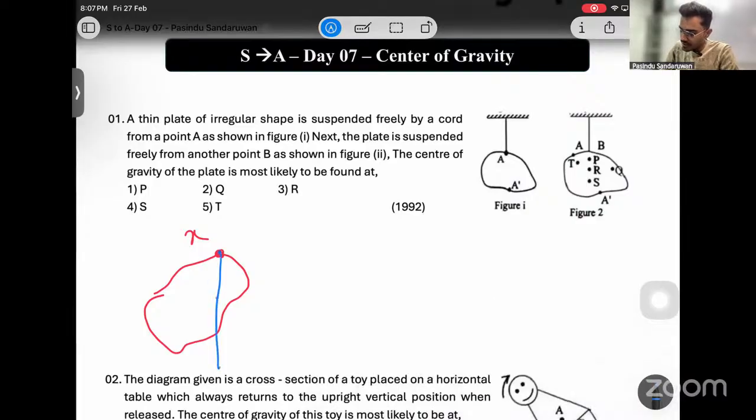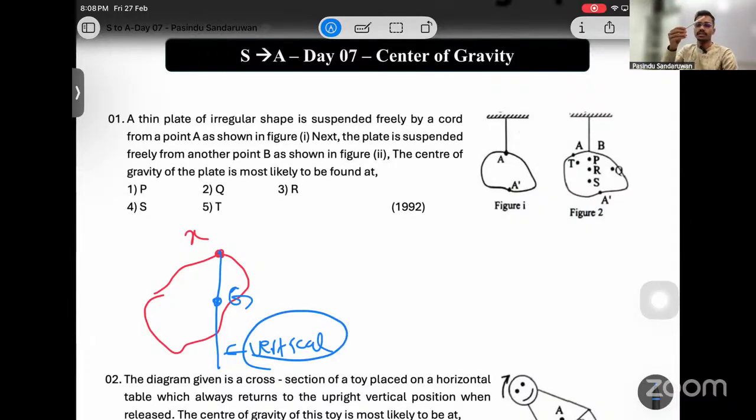Its center of gravity and suspension point come to the same vertical line. The suspension point and the center of gravity of the object are on the same vertical line. That's the theory which applies here.